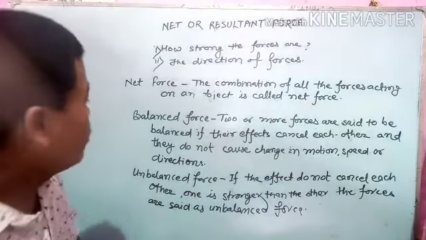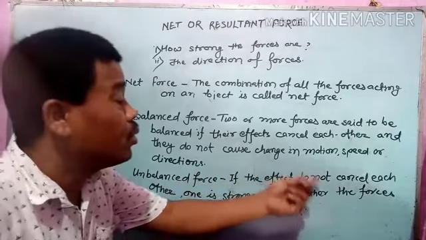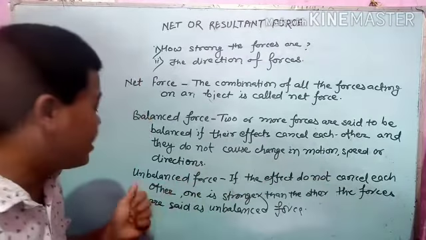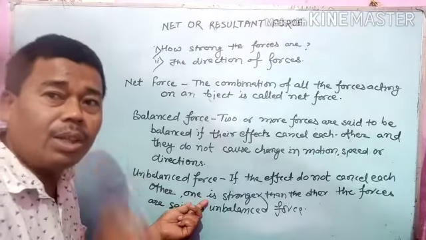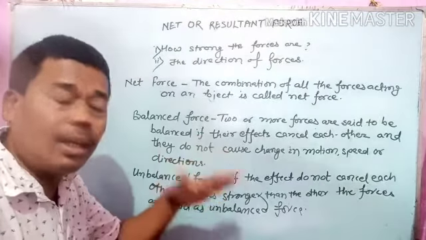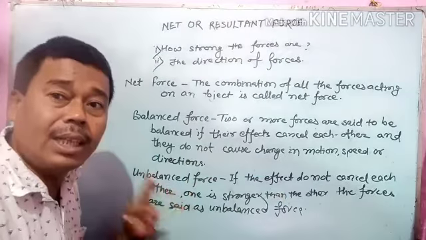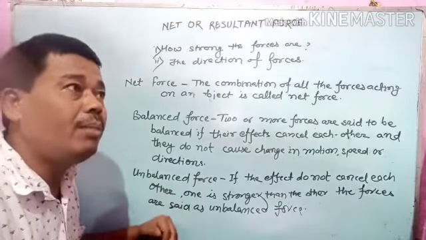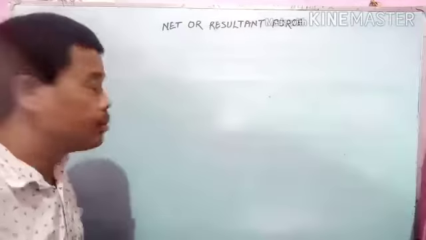Okay students, so if the effects do not cancel each other, that means if one force acting on the object is stronger than the other, in that case, student, the resultant force or the net force will be said as unbalanced force.